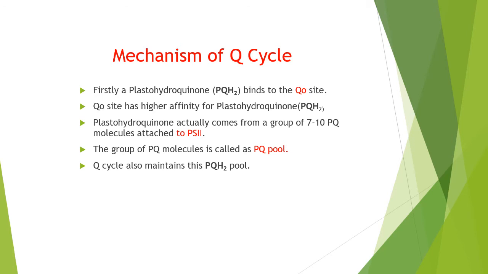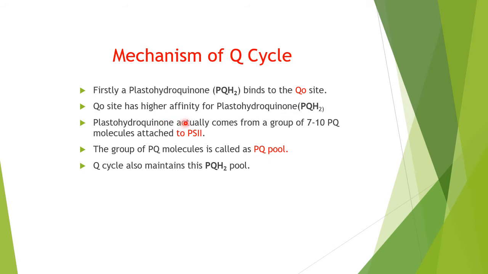Let us understand the mechanism of the Q cycle now. First of all, plastohydroquinone binds to the Qo site, that is towards the lumen side, because the Qo site has a higher affinity for plastohydroquinone, which has been produced there continuously from photosystem II.